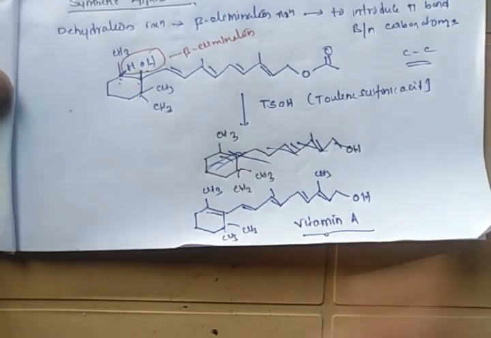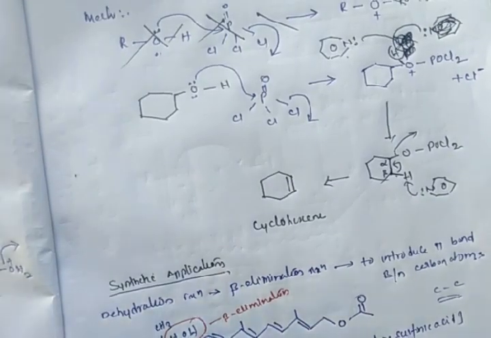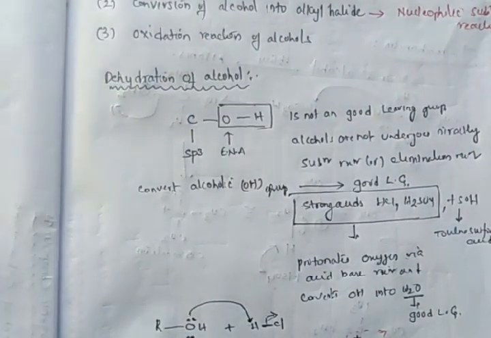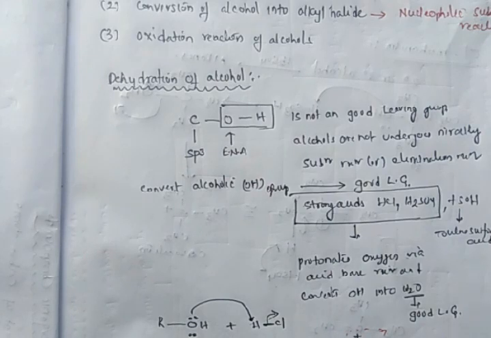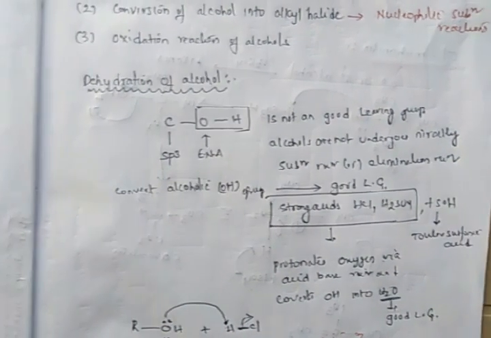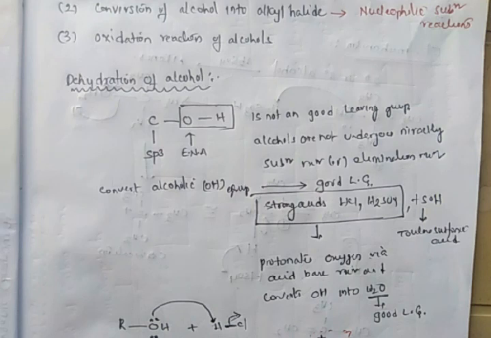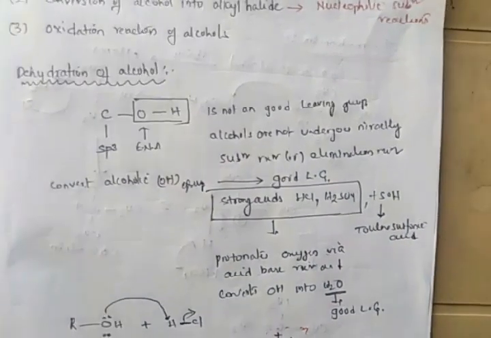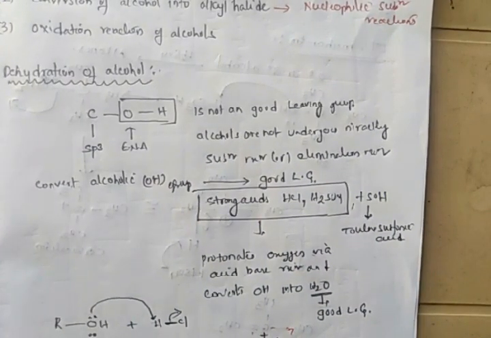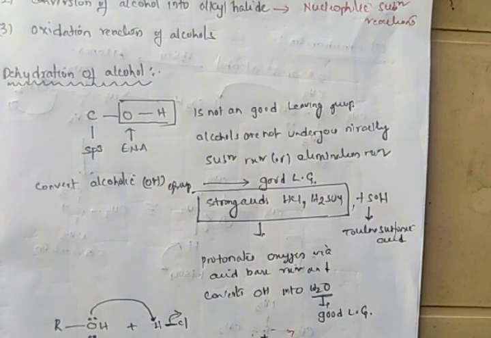Okay, so once again I am explaining this dehydration reaction from the start. Coming to the reactions of alcohols, the alcohol generally undergoes dehydration reactions and conversion of alcohol into alkyl halides. This dehydration reaction follows the beta elimination reaction mechanism. Conversion of alcohol into alkyl halides follows the nucleophilic substitution reaction mechanism. The third category of reaction of alcohol is oxidation of alcohols. We will discuss it later.